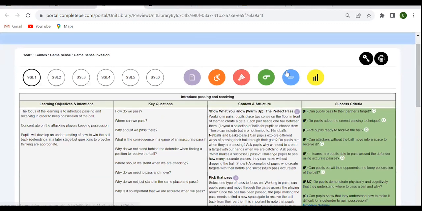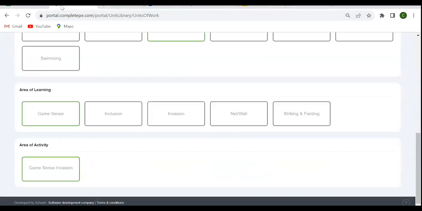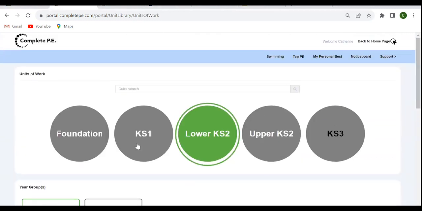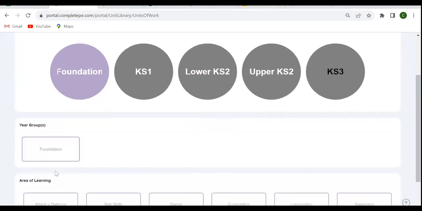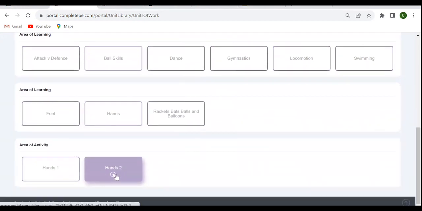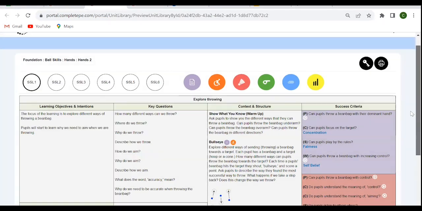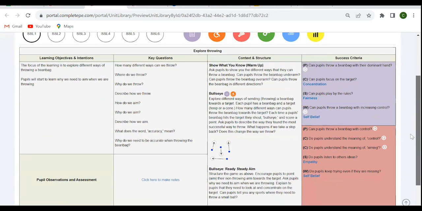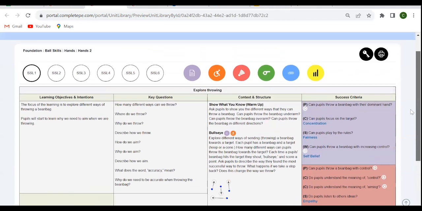Once you're in the unit of work, this is a year 3 unit, and it would be exactly the same if I was working with foundation, working with year 6, all of the units are arranged and structured in exactly the same way. But once you're in here, all of the resources that you need to teach this particular unit of work can be found here in one place. So you won't need to go searching for other resources in other parts of the platform. Once you're in, everything you need is here.